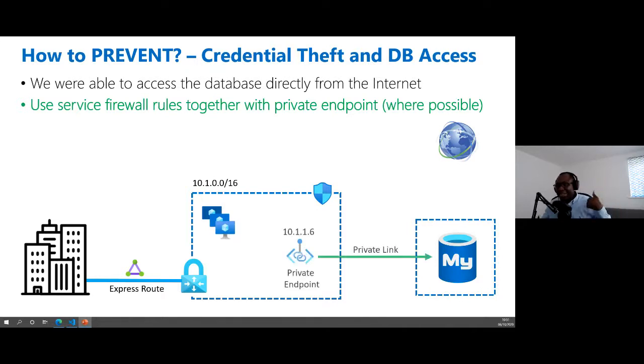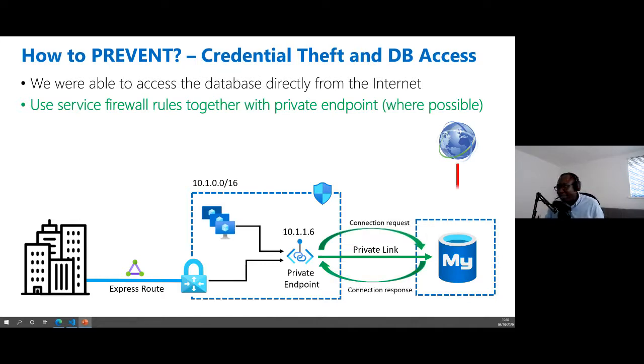And that's not just something that you configure once using Private Endpoint. It's something that you also have to monitor on an ongoing basis in case something changes that configuration. You have a CSPM tool that can help to identify that, but it's also something that you govern on an ongoing basis. So that's very important. That could have helped, so that even if you have the credential, you have to access it only from certain networks. So it gives more work for an attacker to do. It's not just easy to do that. Make a connection request privately and get your connection response privately, and you have access restricted from the internet.